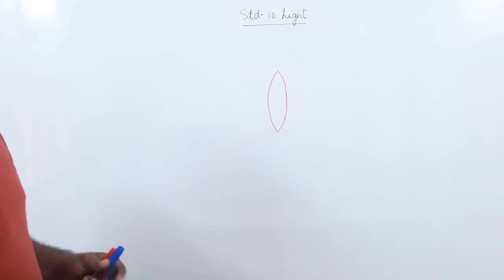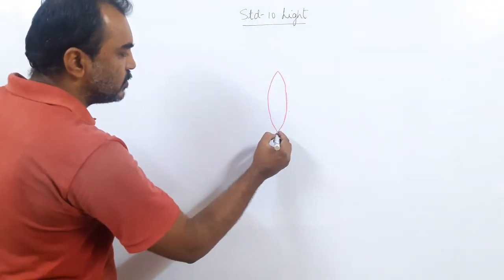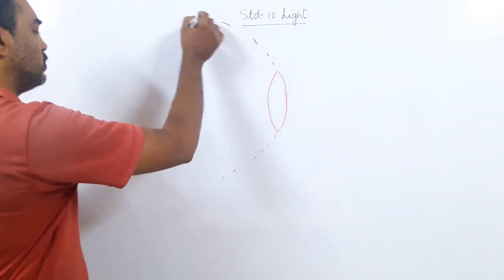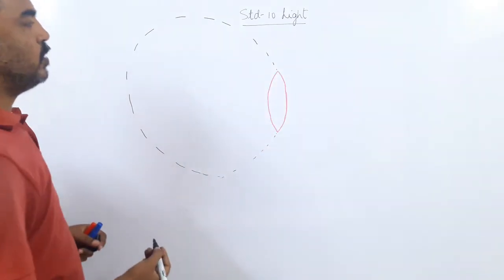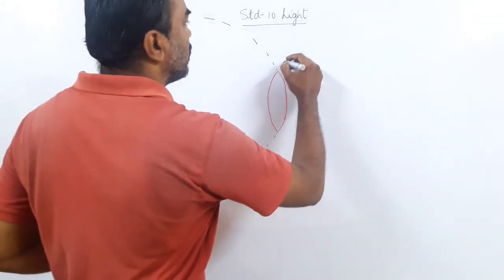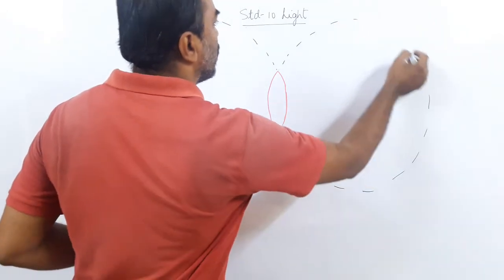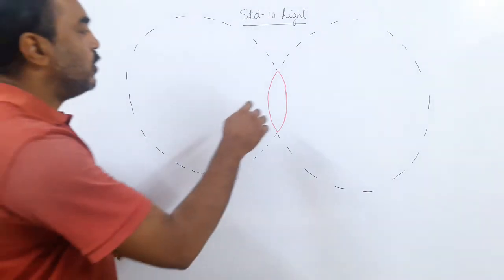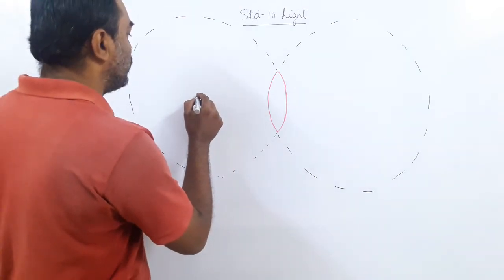Now we go to the parts of the lens. If you see this spherical surface, and if I complete the circle, this must have been a part of a ball. And if you look at this surface, this also must have been part of another ball. Can you see that? Now, to make it simple, I have kept the radius of both the surfaces equal.